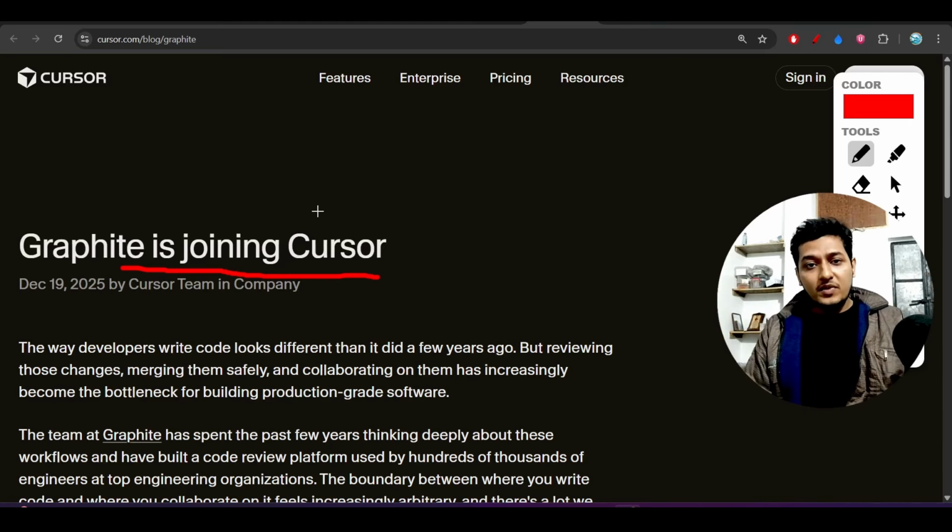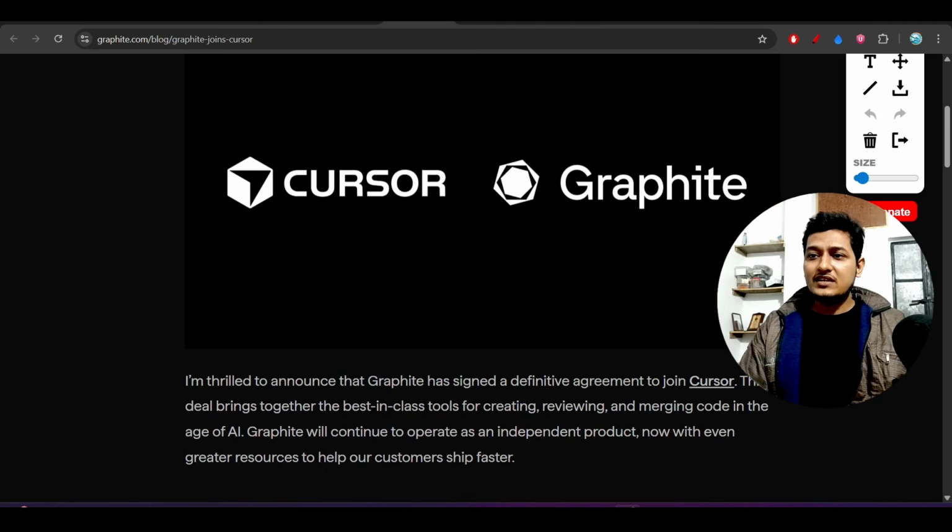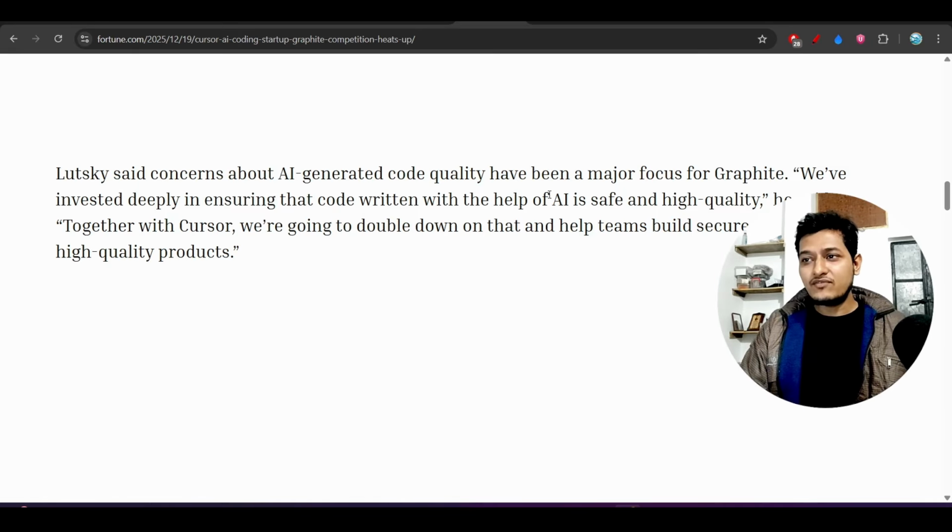But the problem was the code review and code merge. Many people will tell you that coding was not a problem. Nowadays with the help of AI, coding is not a problem. If someone tells you to please build this feature, you can easily give that prompt to the AI and the AI can write the code. Now the thing is, after writing the code, whether that code is meaningful, whether it is quality code, that is the problem.